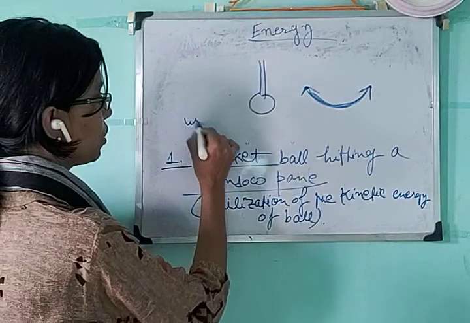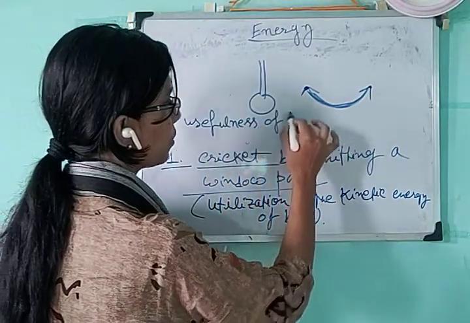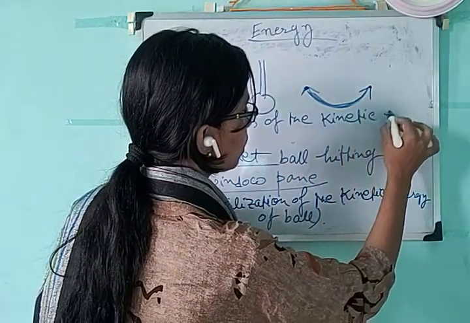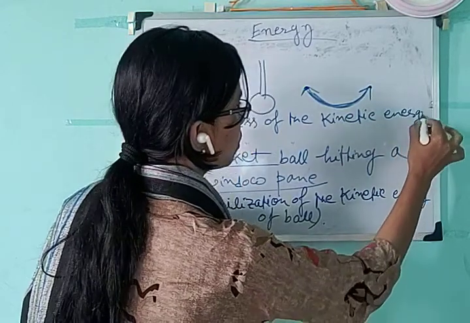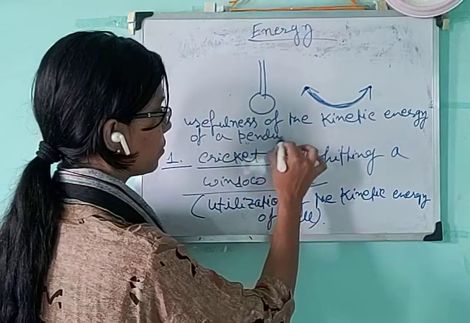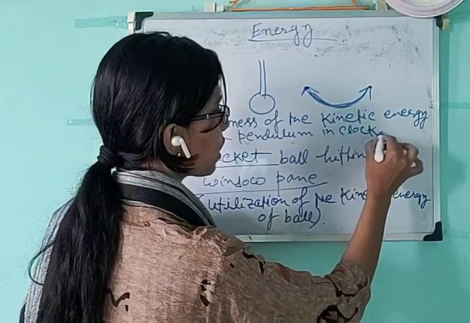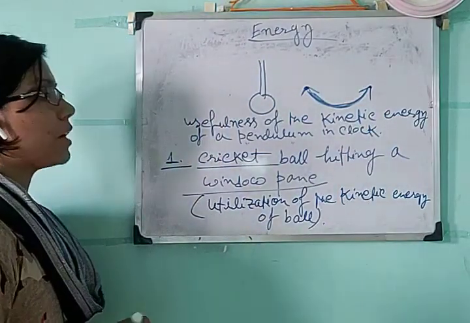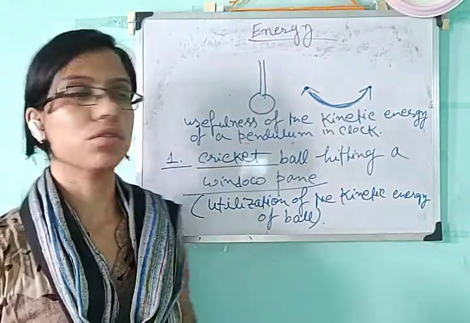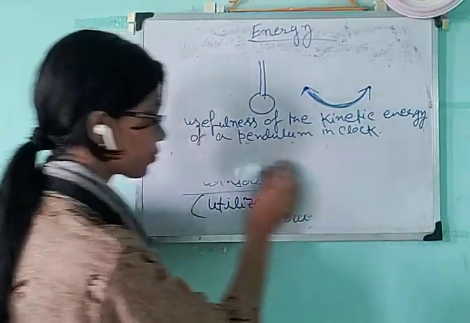So, the usefulness of the kinetic energy of a pendulum in a clock. The pendulum is constantly swinging, and that's why it is gaining kinetic energy, and that is utilized in the clock. So this is another example of the usefulness of kinetic energy.